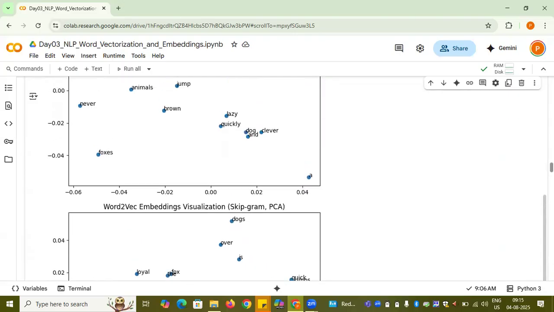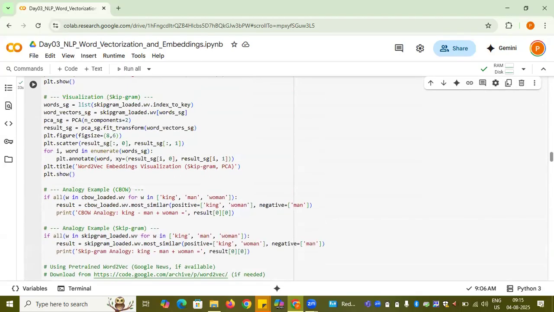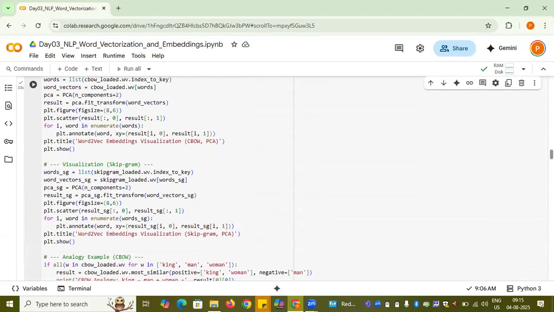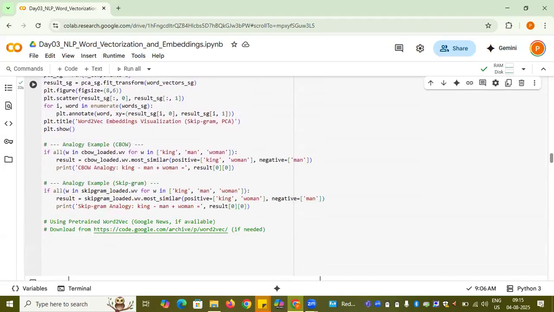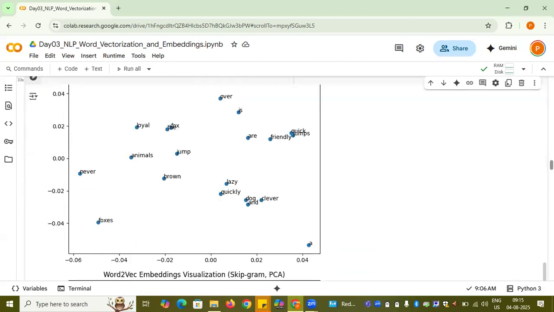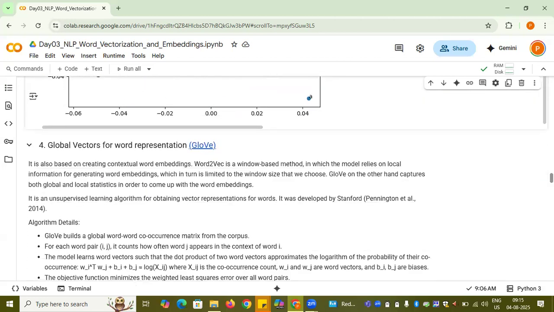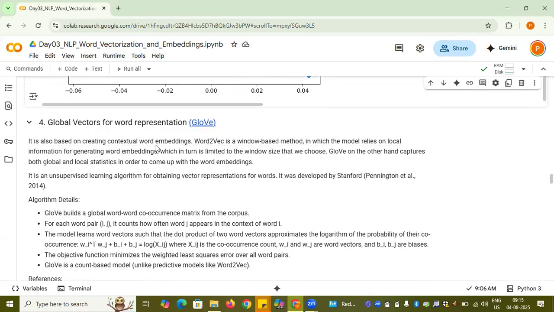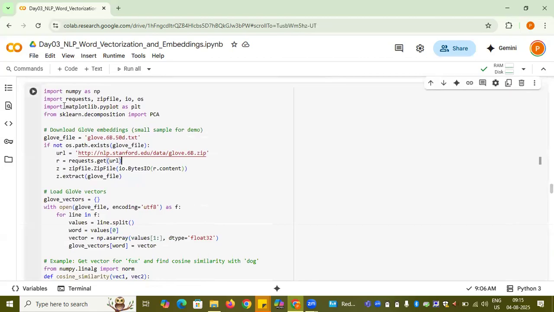Right. So this is all about Word2Vec. We understood how we can do the training, how we can visualize it, see the word embeddings, all those things using the model that we trained, how we can save it, how we can load it. Right. Now let's look at another method, which is GloVe, the Global Vectors for word vectorization. Now what is GloVe? Why do we want to shift to GloVe once we have Word2Vec already available with us?